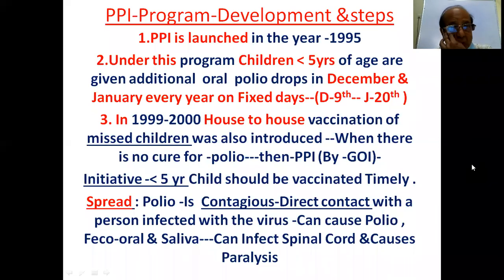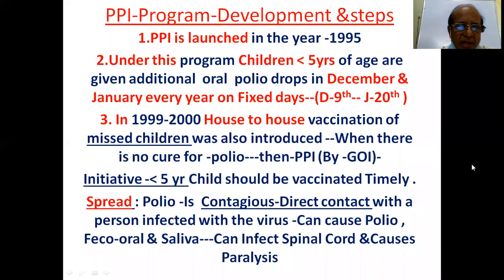So by the way, which is the World Polio Day? World Polio Day is the 25th October, whereas India Polio Day or PPI Day is 19th January. So these are the 2 days very essential for polio.